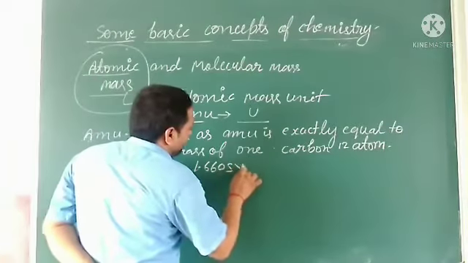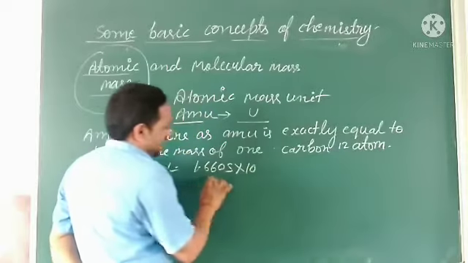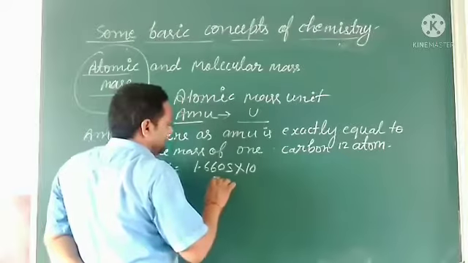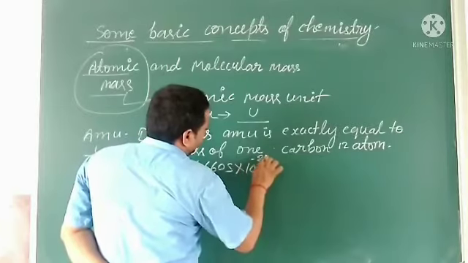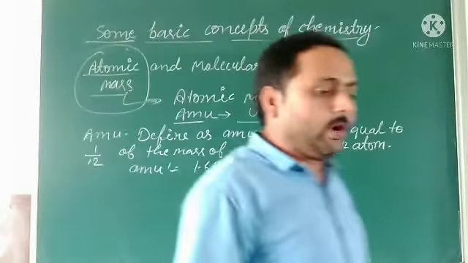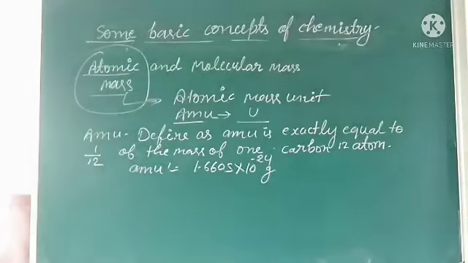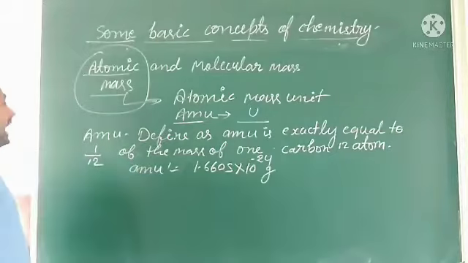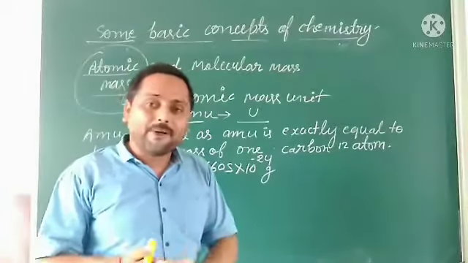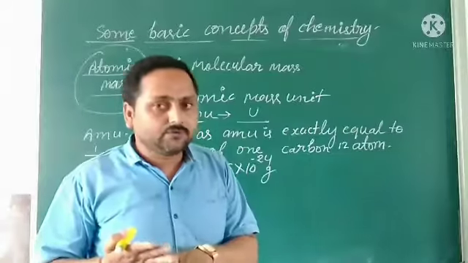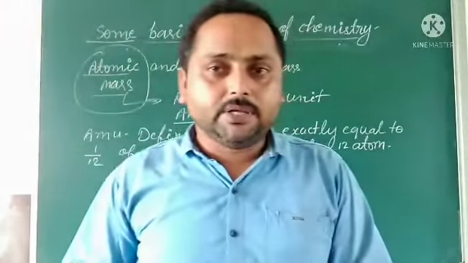1.6605 into 10 to the power minus 24 gram. I am taking only 4 digits, so don't worry about this. This is the value of 1 AMU. So we can calculate the value of different atoms in AMU.